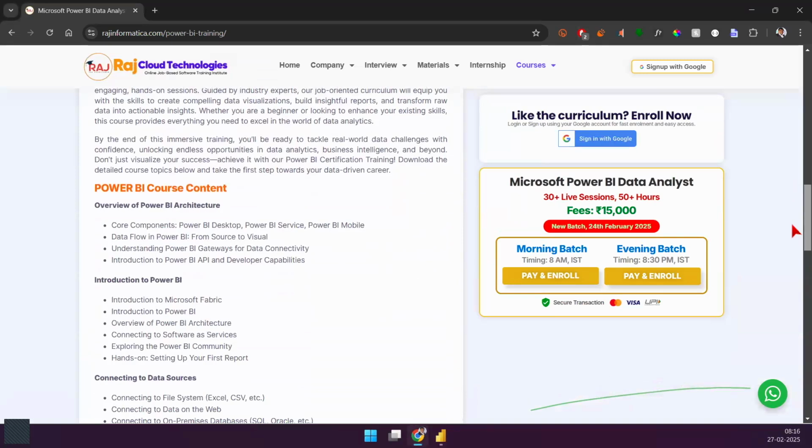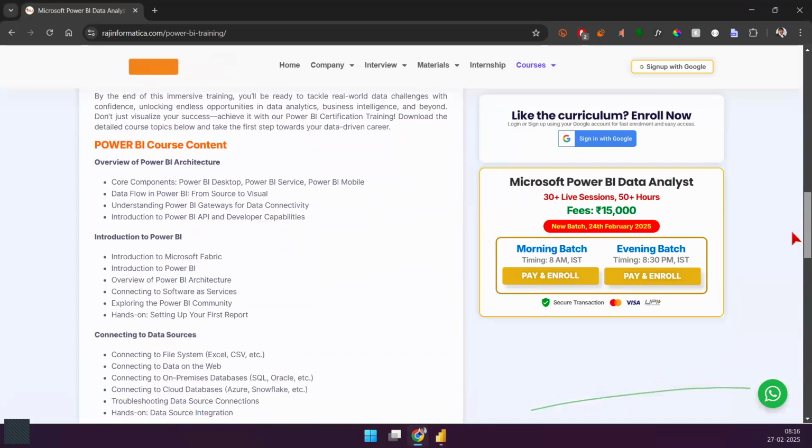Now, what you'll be getting here is an exposure from a Power BI developer's perspective. What is Power BI? We'll learn that. We'll work on the Power BI tool itself.